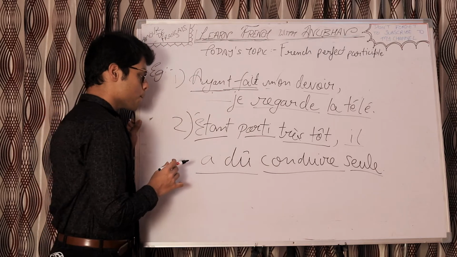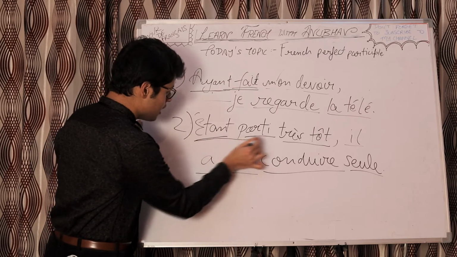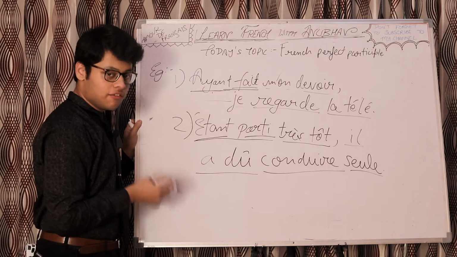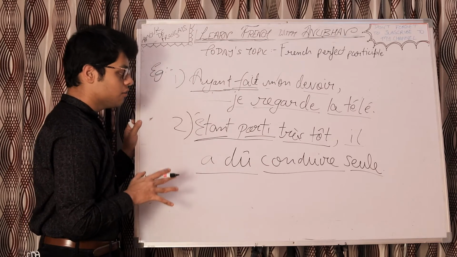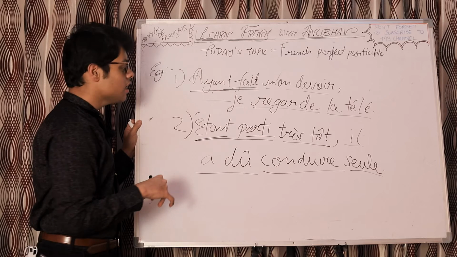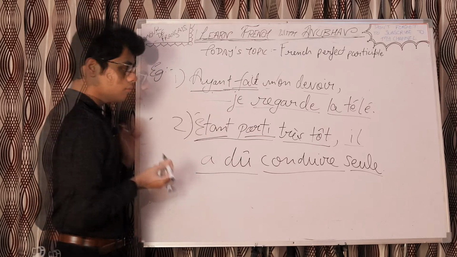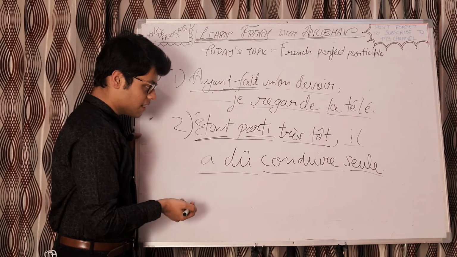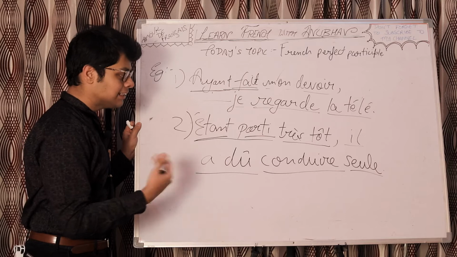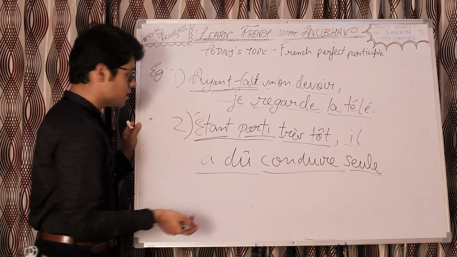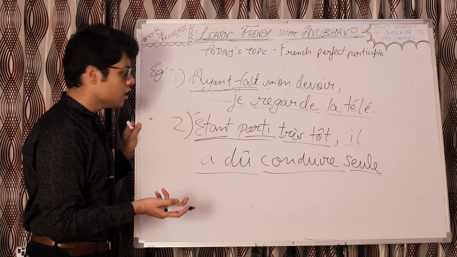Now, talking about the sentence, here we have used the French perfect participle or the past gerund, étant parti très tôt, having left very early. Il a dû conduire seul, he had to drive alone. It's the outcome. But why did it happen? Étant parti très tôt, because he left very early.